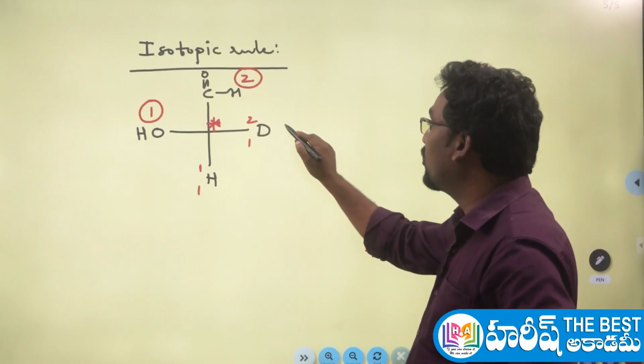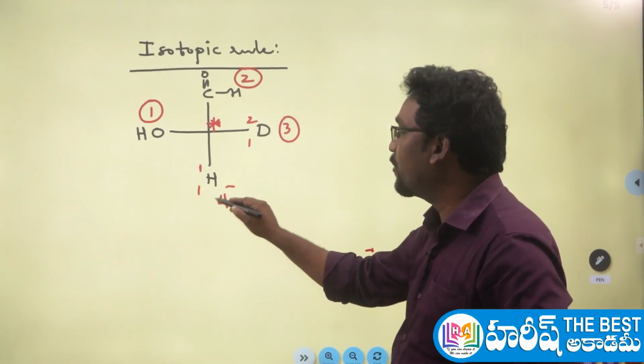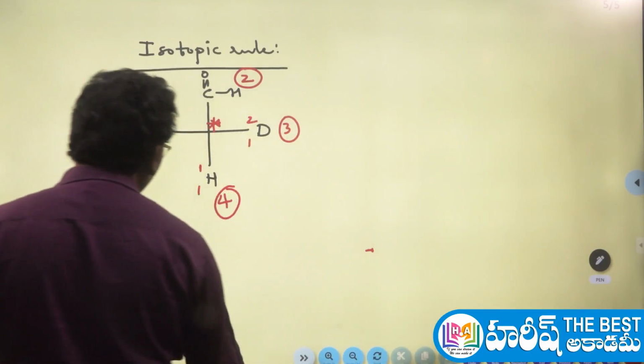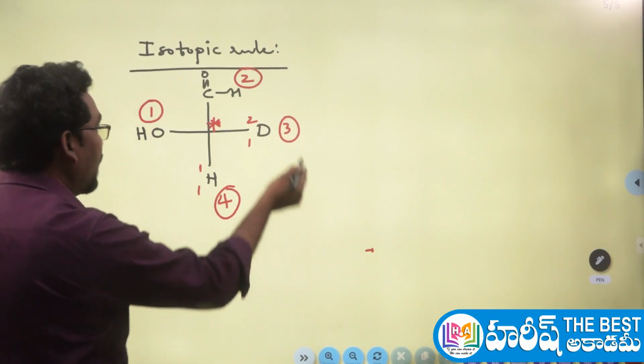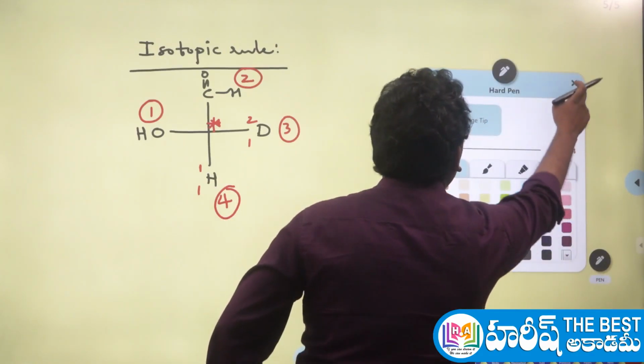So what is the next highest here? Third. The deuterium gets the third priority, and the hydrogen H-1-1, called protium, gets the fourth priority. That's all. 80% of the work is done here. Now view the molecule from the first to second, second to third. Forget about the fourth. Just view the molecule from the first to second and second to third.